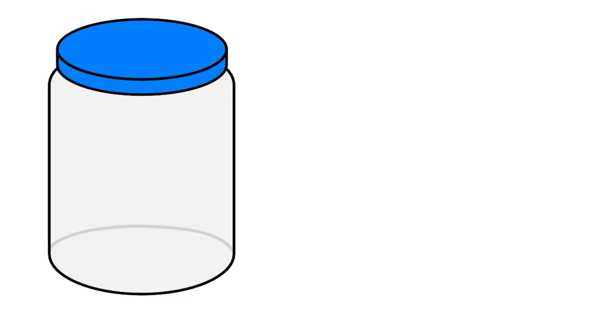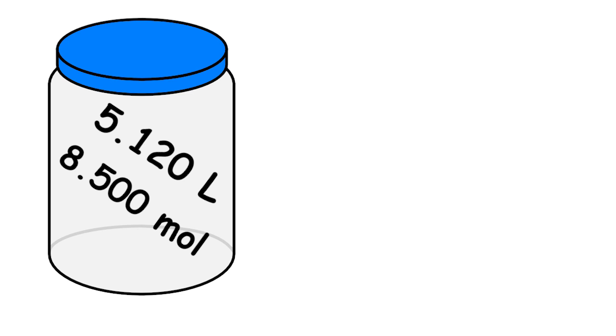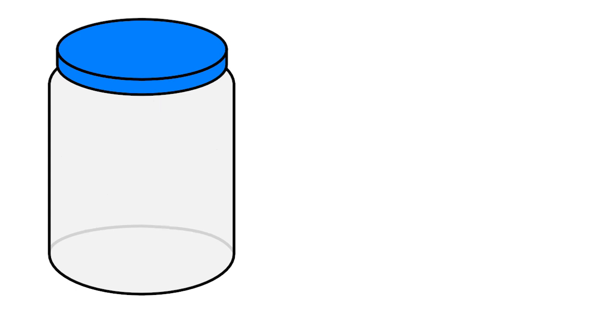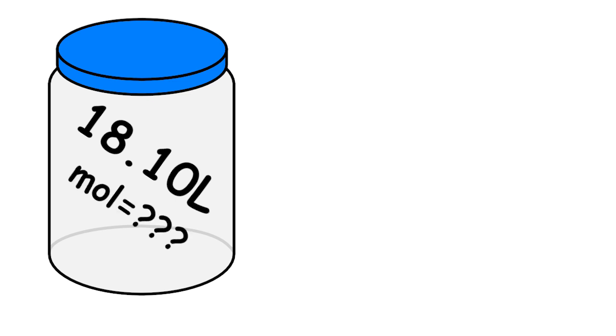Now, we'll be moving on to our next example, which is this problem. A flexible container at an initial volume of 5.120 liters contains 8.500 moles of gas. More gas is then added to the container until it reaches a final volume of 18.10 liters. Assuming the pressure and temperature of the gas remain constant, calculate the number of moles of gas added to the container.